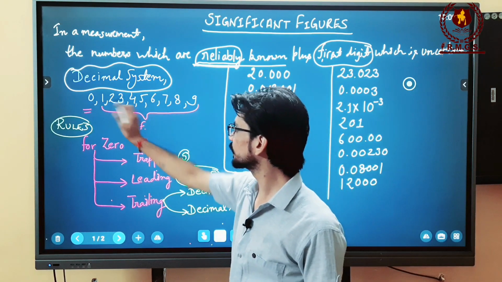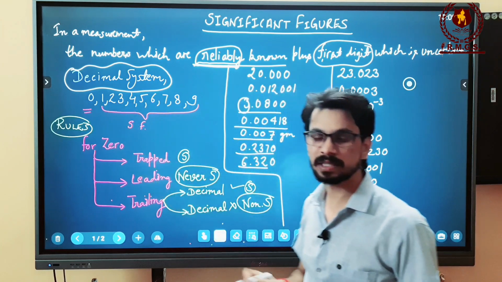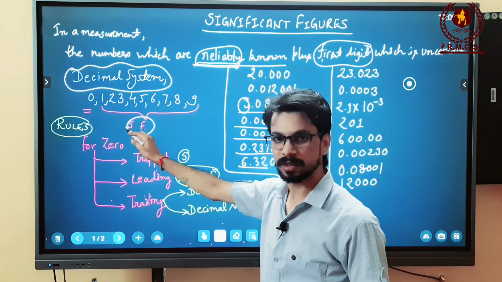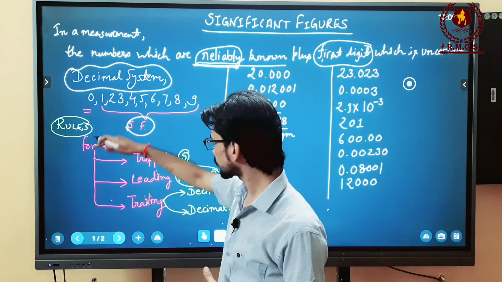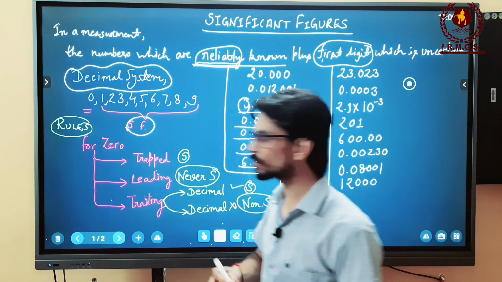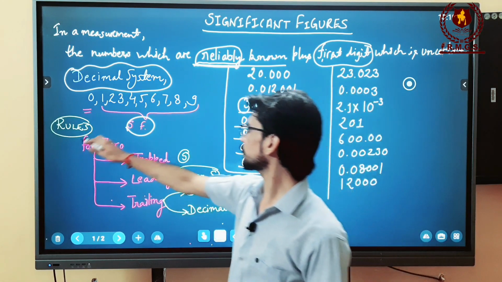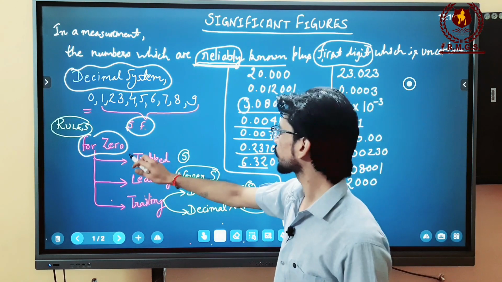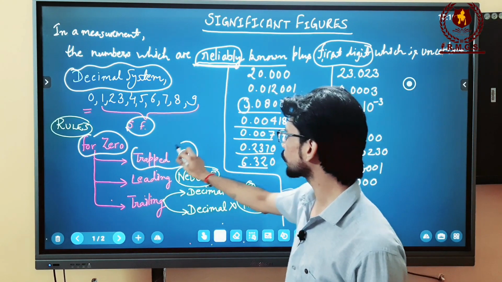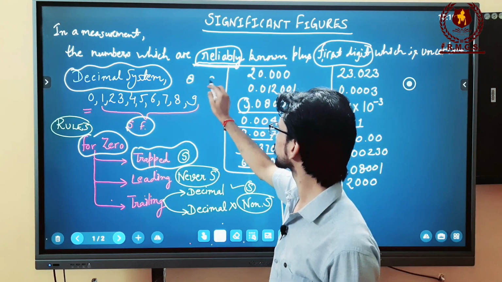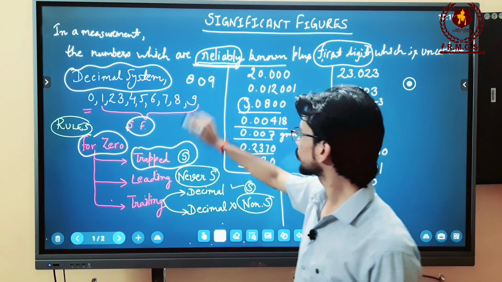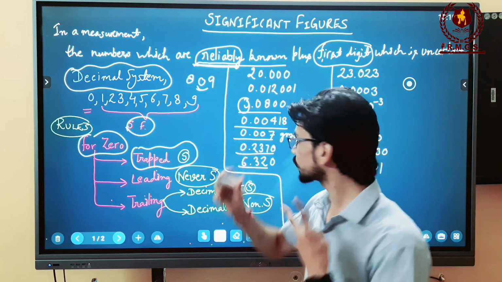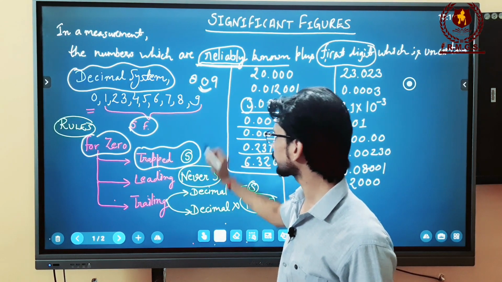Whenever you see the numbers from 1 to 9, they will always be counted as significant figures. Now what about the 0? For 0 I have made these three rules, to decide in what situation 0 will be counted as a significant figure or not. So there are three rules for zeros. If in a measurement the 0 is trapped between two non-zero values, like this is an 8 and this is a 9 and there is a 0 between 8 and 9, this is a trapped 0 between the two digits. So this 0 will be counted as a significant figure, right?